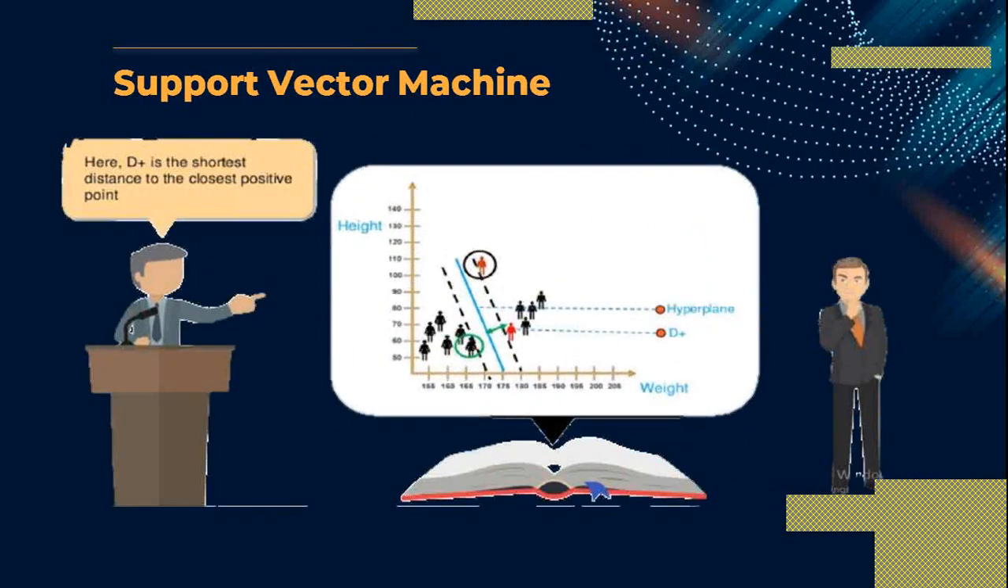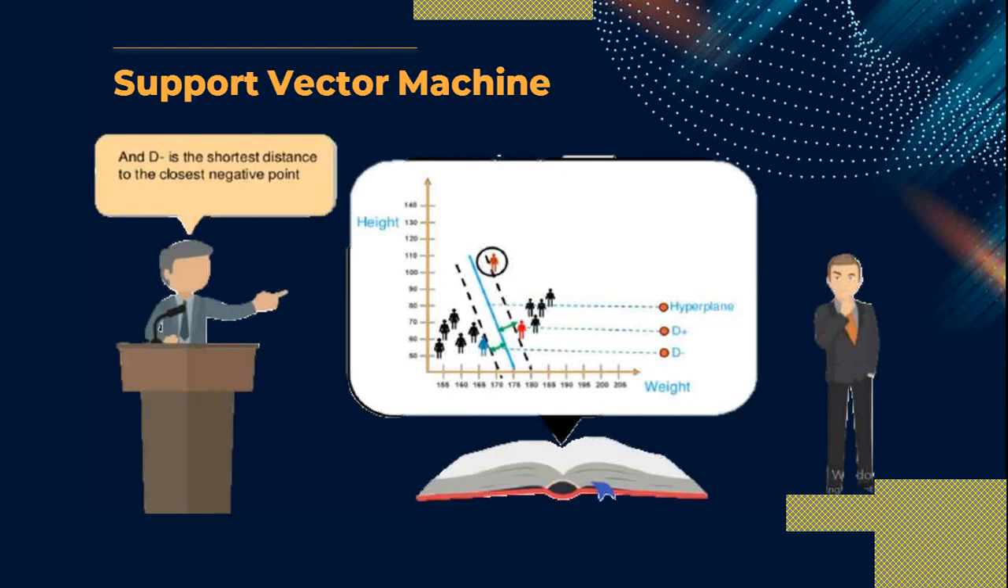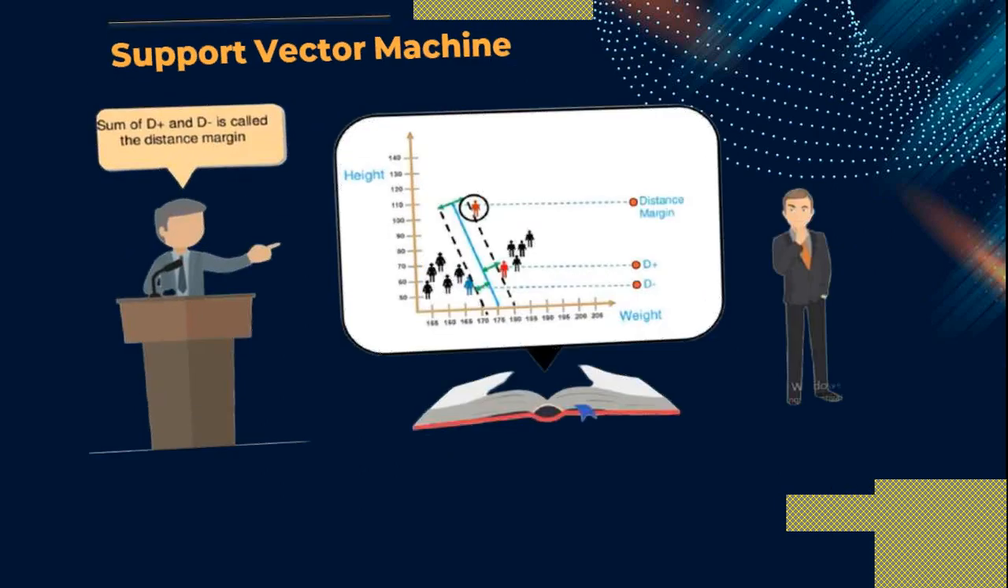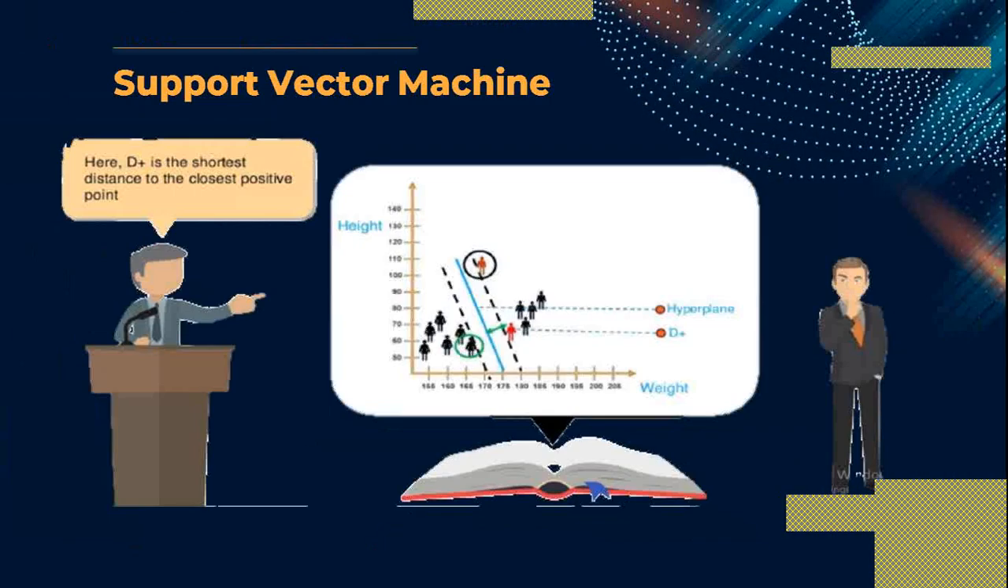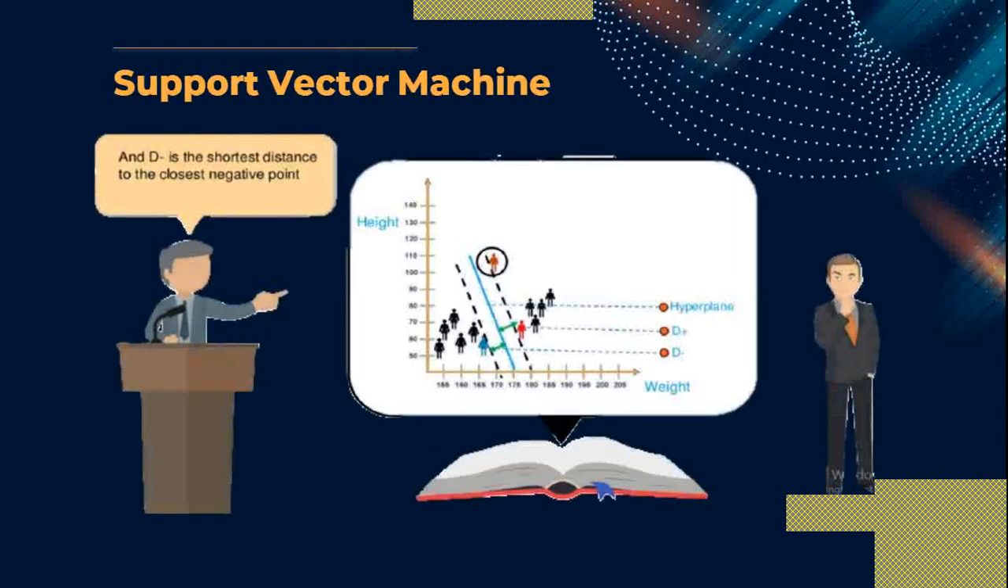Here we use 2 terms now. D plus is the shortest distance to the closest positive point, and D minus is the shortest distance to the closest negative point. So D plus and D minus. D plus is the shortest distance to the closest positive point, while D minus is the shortest distance to the closest negative point.